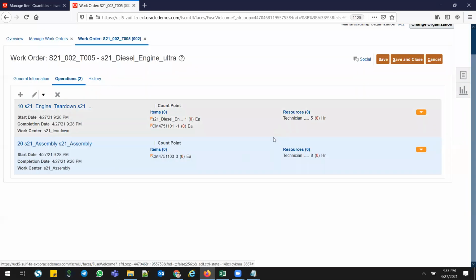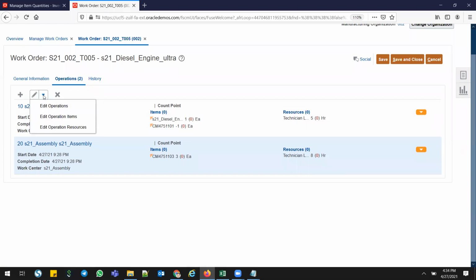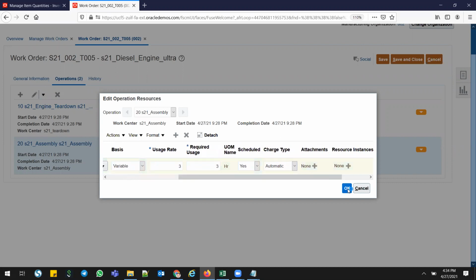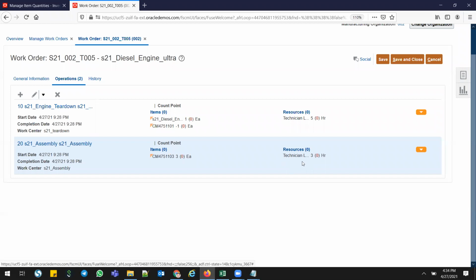When I'm adding the part, normally I will not use the 8 hours resource. I'll just use 3 hours of the resources. Go here and edit operation resources. So instead of 8 hours, I'm using only 3 hours of resource time here. I just click OK. If you want to add another resource, you can add it. So I'm adding this lower version part number engine, then another part which I want to remove from that lower version part, and then adding three part numbers for the upper version, and these are my resources.